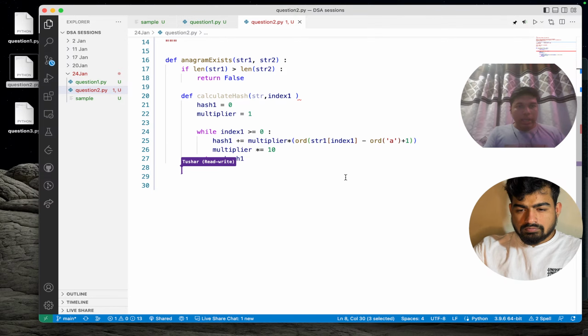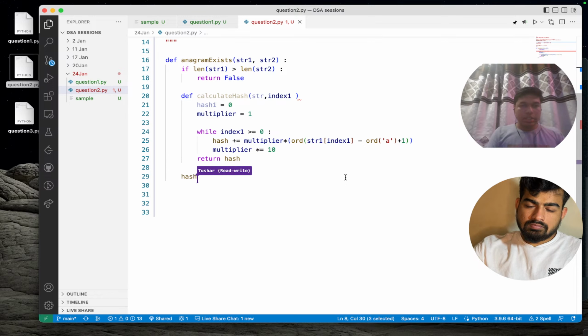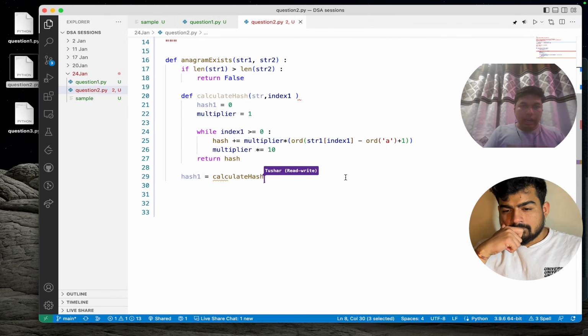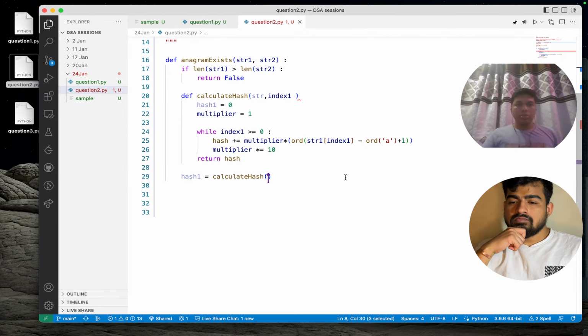Why did I do this? Because let's remove the hash 1 basically, because it will create some confusion later on. So we can say that hash 1 equals calculate hash, and over here we will pass the string.